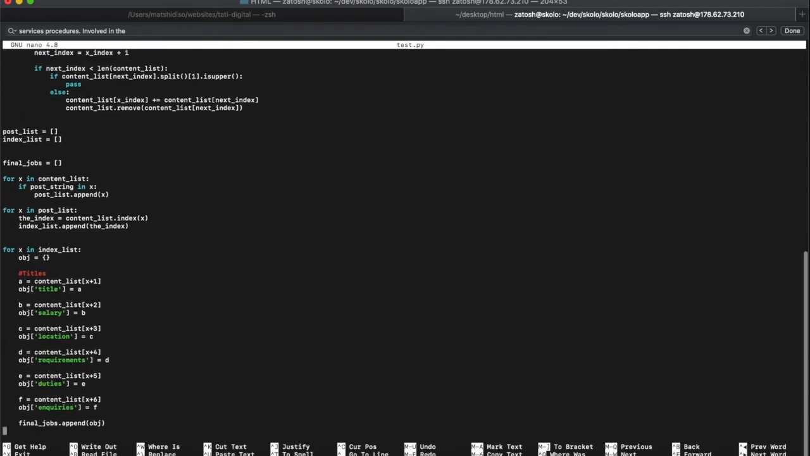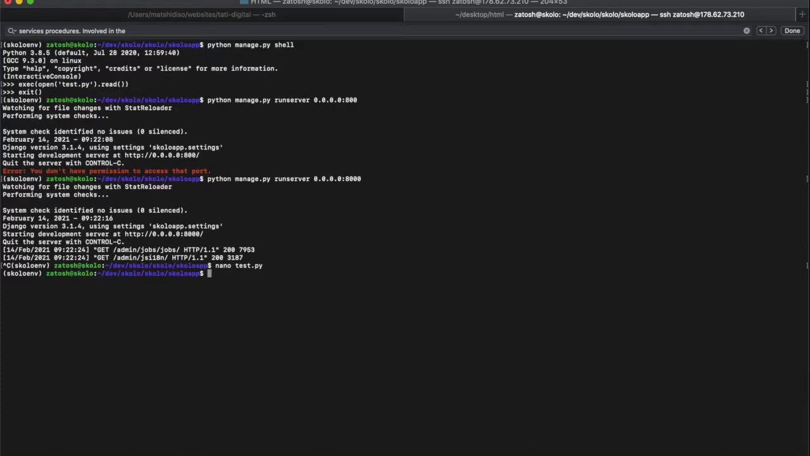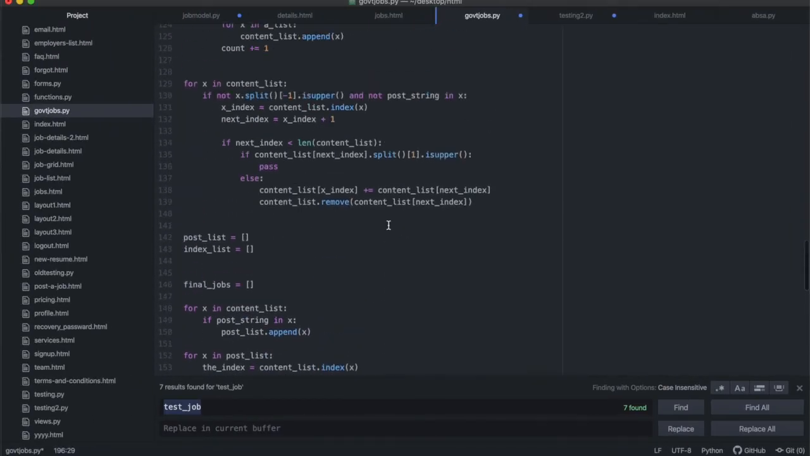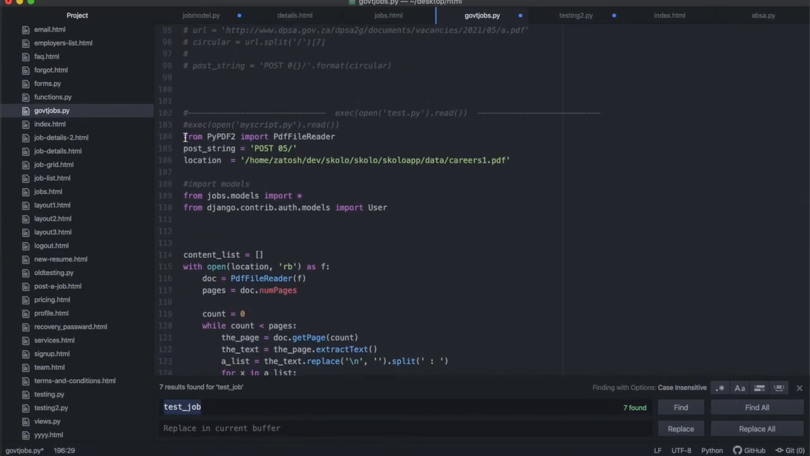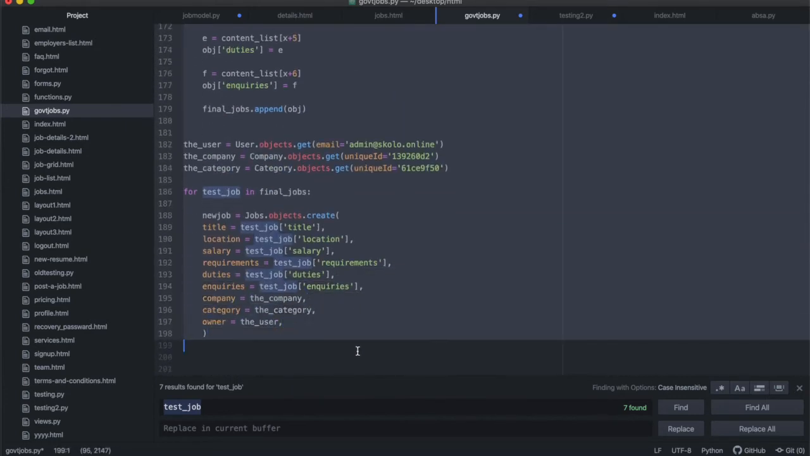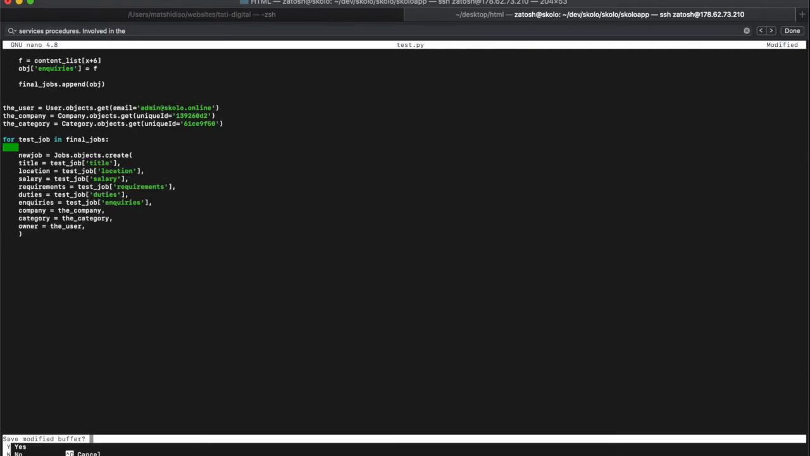All right, so I need to close this. Control X. All right, and I need to remove this test.py. Remove that test.py, and then open a new one, a blank one, and then I need to paste what I have in here, which is careers 1 and everything in there. So I was running the wrong file.